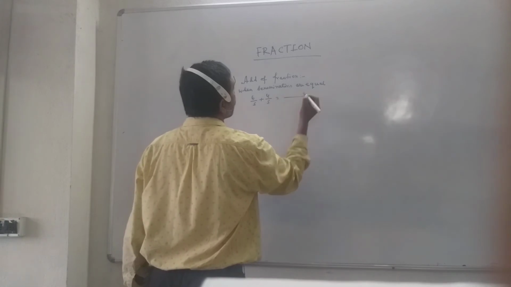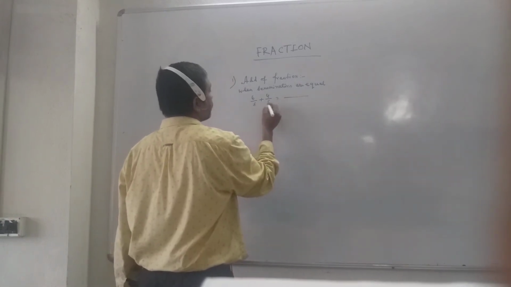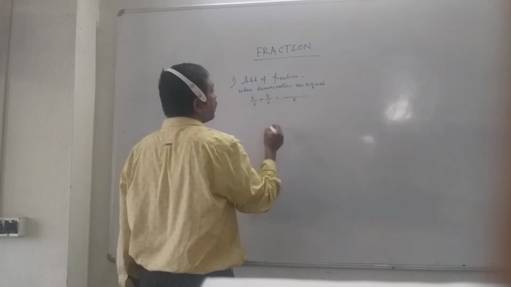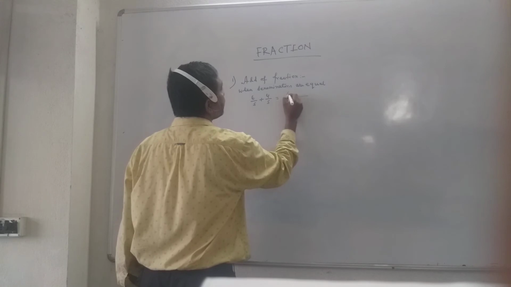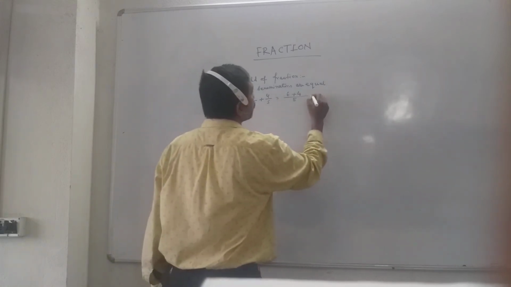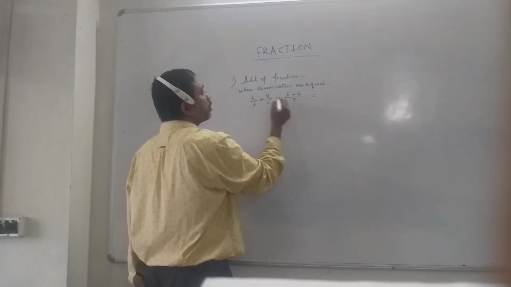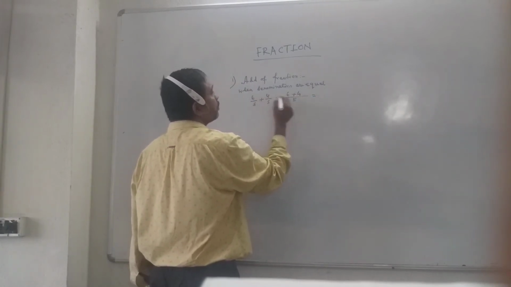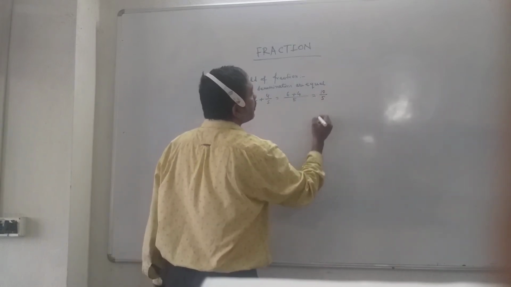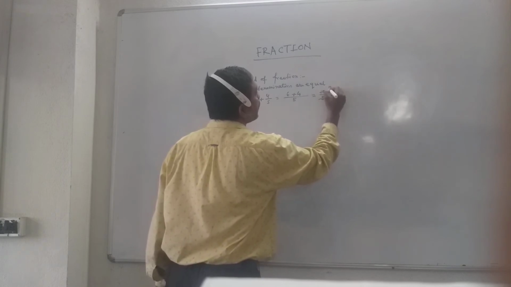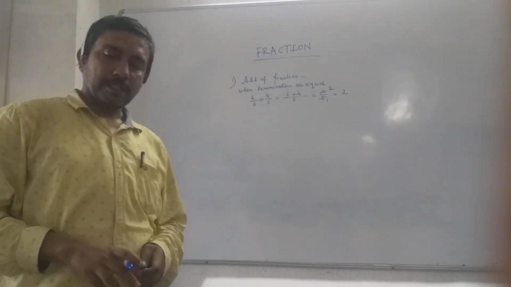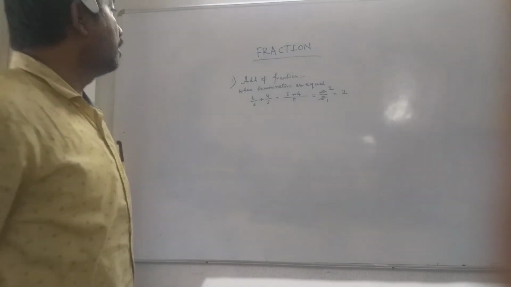So first draw a long line. The 5 comes twice, so you take only one 5. Now what should you do on the numerator? Add 6 plus 4. Because this is a plus sign, you apply the plus sign here. If a minus sign comes, you apply the minus sign. So 6 plus 4 is 10. So 10 by 5. Now you can cancel: 5 ones are 5, 5 twos are 10. So what do you get? 2. In this way you can add fractions having equal denominators.